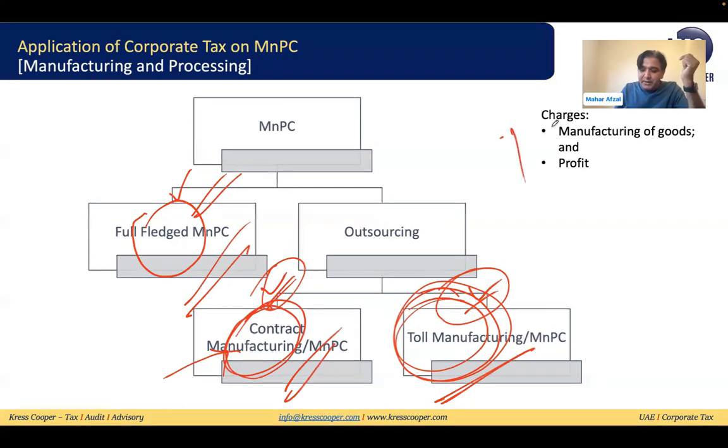We need to keep in mind, when we are discussing the impact of corporate tax on the manufacturing company, we need to look into these two things: what will be the treatment of the manufacturing cost and what will be the treatment of the profit on top of it, specifically whenever the manufacturing company is located within the free zone and is a qualifying free zone person. Just keep that in mind.